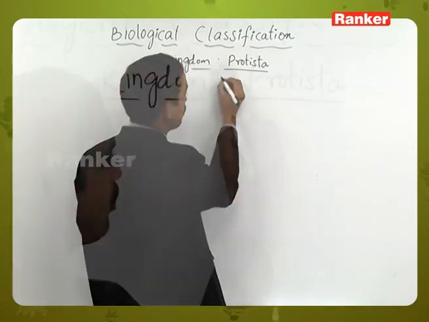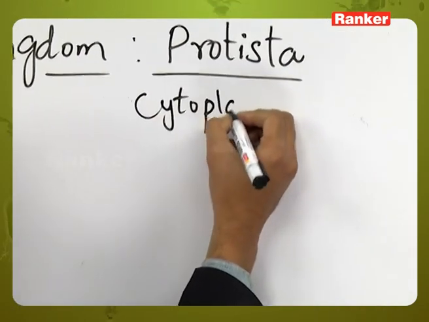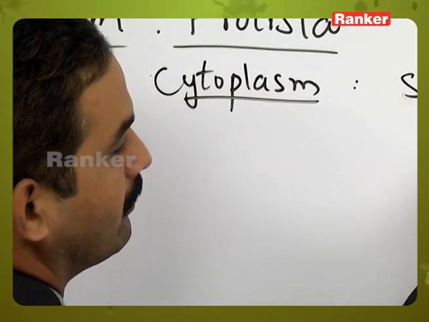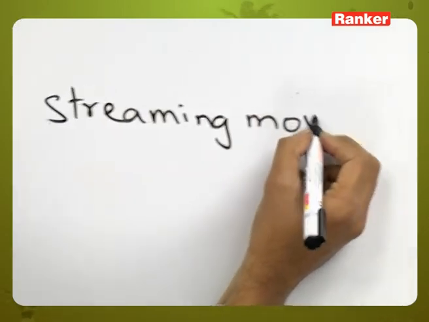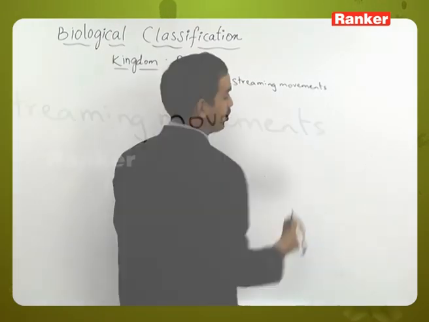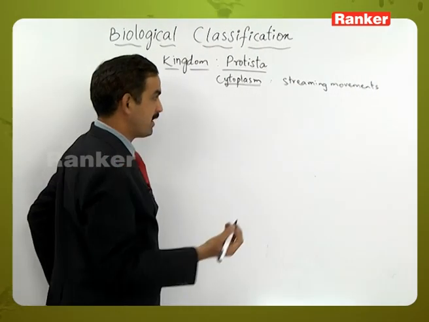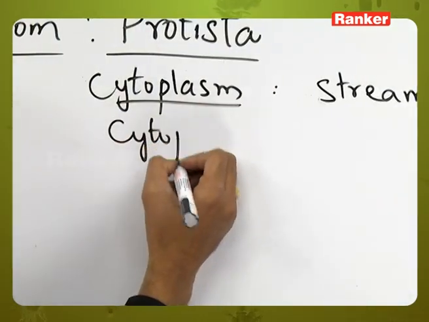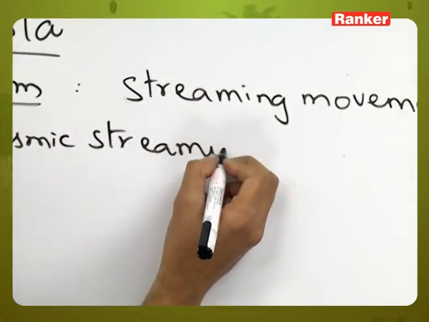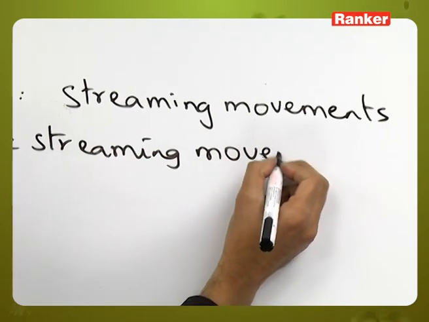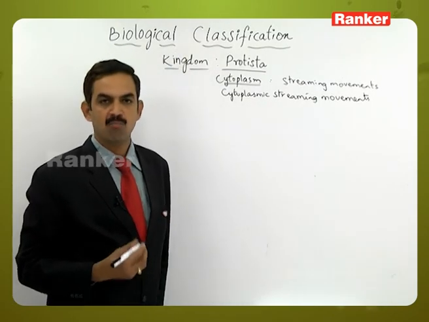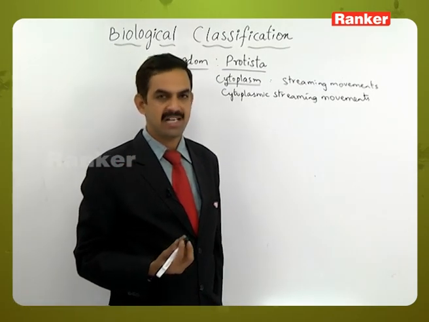Here they have the cytoplasm. The cytoplasm will show streaming movements. This streaming movement is called protoplasmic streaming movement or cytoplasmic streaming movement. So this characteristic feature was absent in the Monera group of individuals like bacteria.